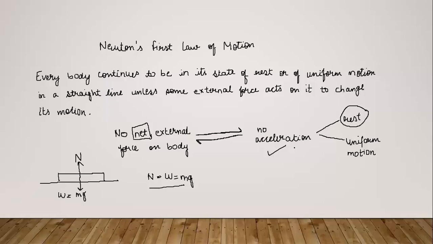That means no acceleration is present. This is the information known to us. If we know this RHS of this equation, that means the LHS has to be true.